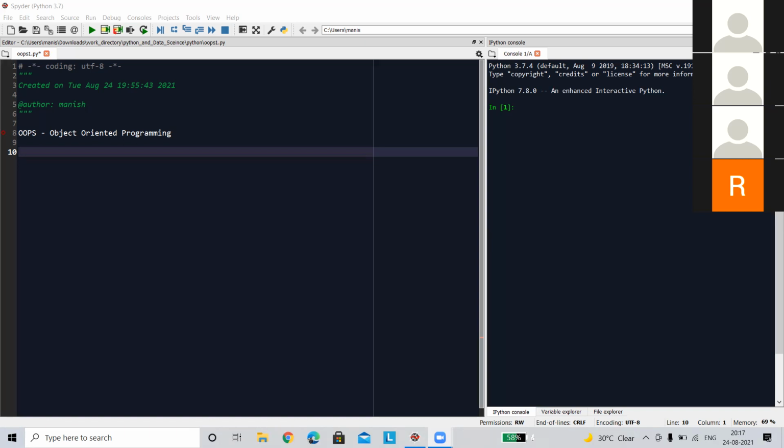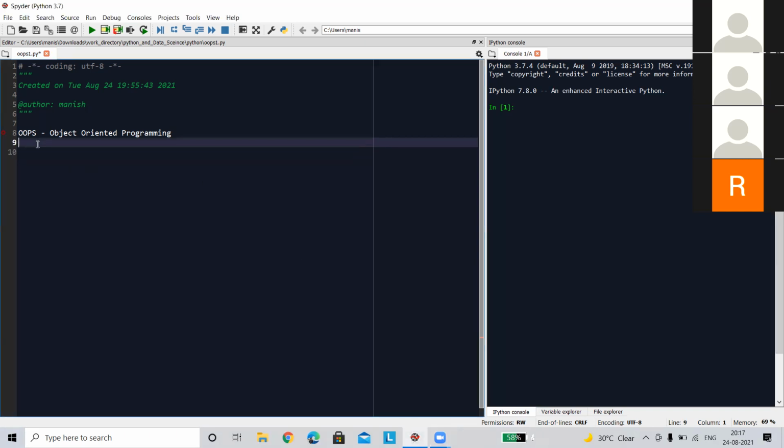Next, this concept is specifically developed to implement the DRY concept.